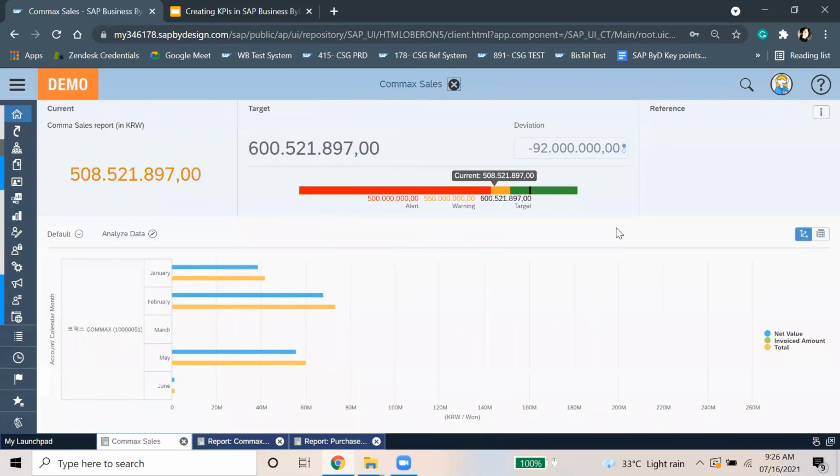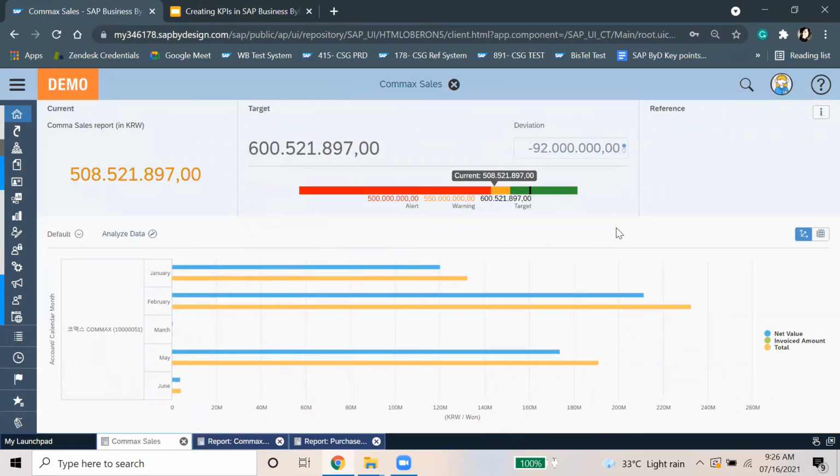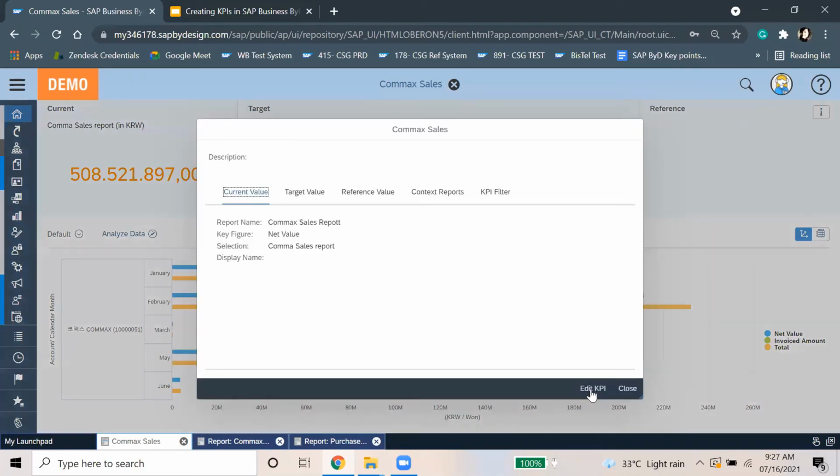So is anyone having any questions now? Any doubt? Yes, Priyanka, I have one. Can you show how the reference tab on the right is working in the KPI? There is no data in the reference column.